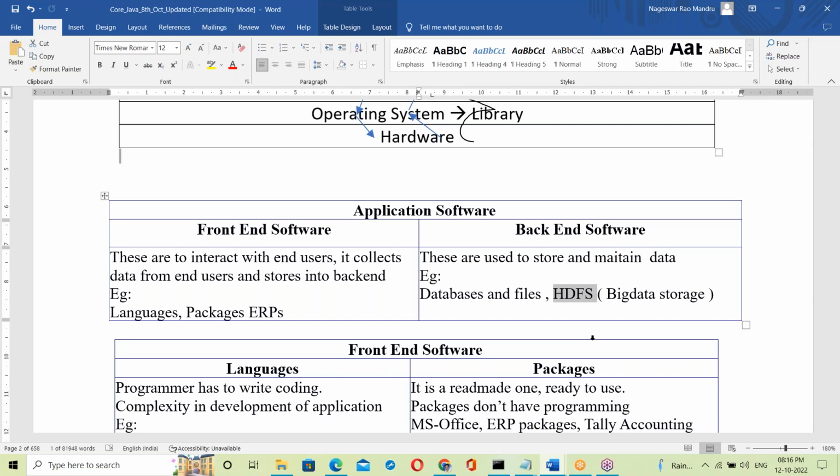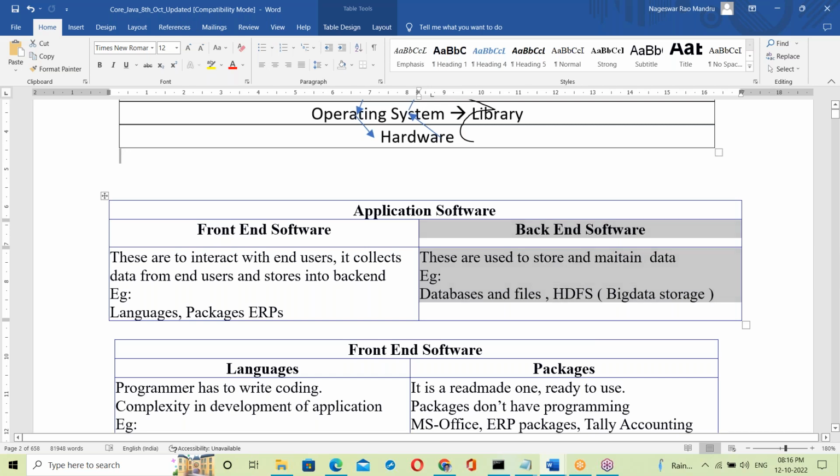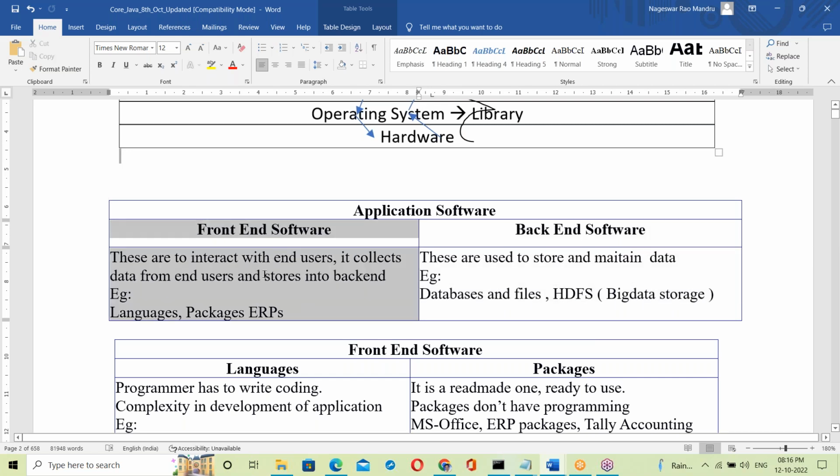So we call these backends. All the backends store data. The front end is interacting with users and collecting data.